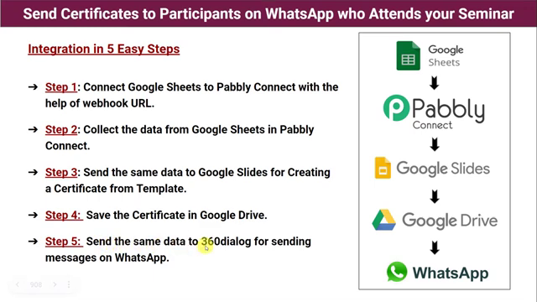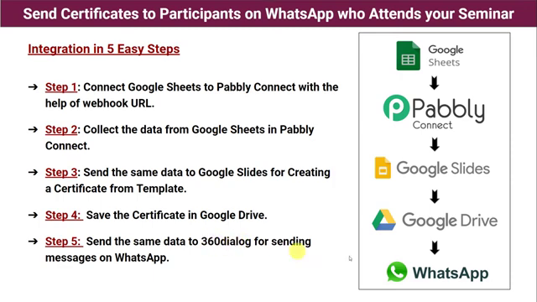Step 5. Send the same data to 360 Dialog for sending messages on WhatsApp. So here at step 5, the certificate along with a message will be sent on the WhatsApp number of your attendee, and here we are using the software application 360 Dialog for sending the messages on WhatsApp.